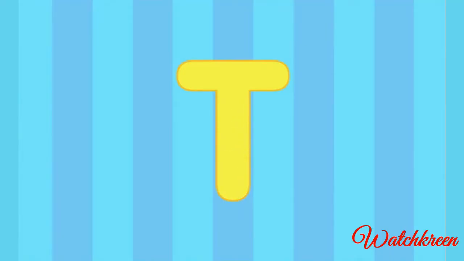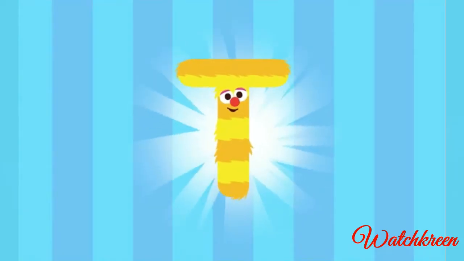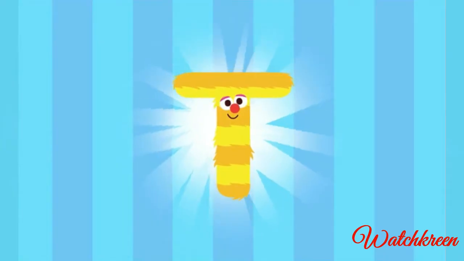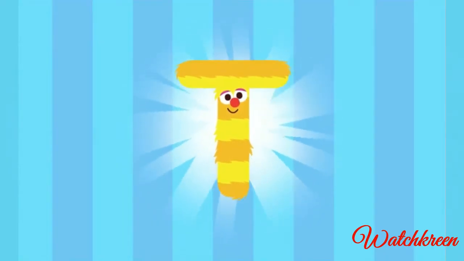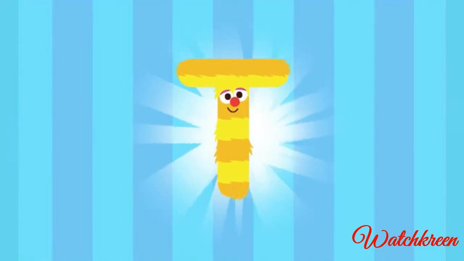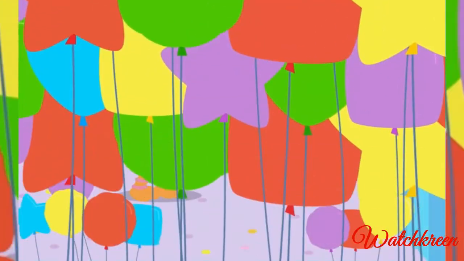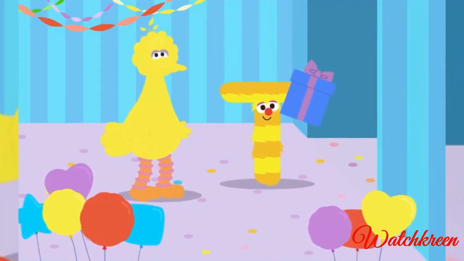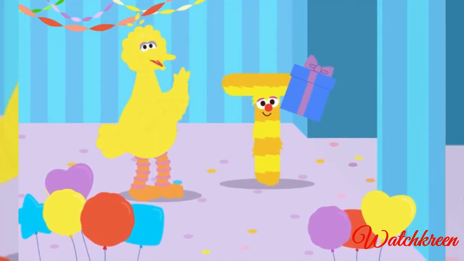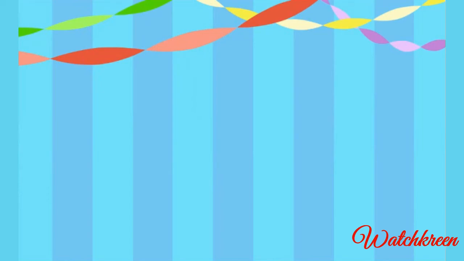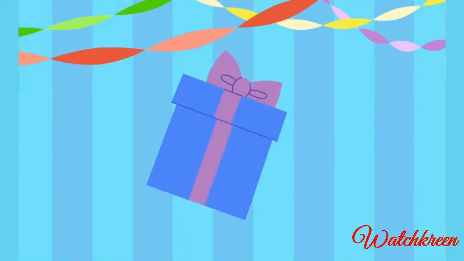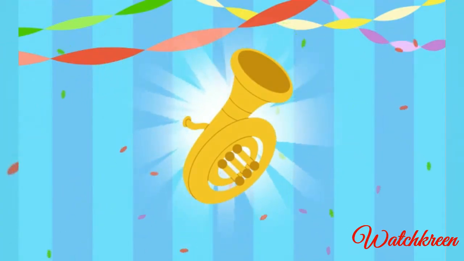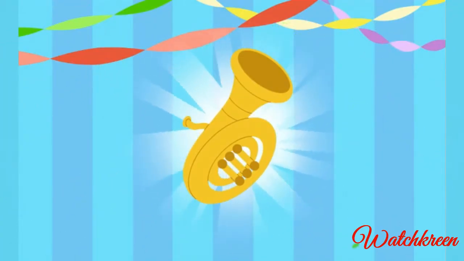Hey, look, Bird. It's the letter T. Excuse me, letter T. Would you like to come to a dance party? Terrific. Time to two-step. Hey, Bird, it looks like they brought a gift. Oh, a gift! Click the gift to open it. Look, it's a tuba. Oh, boy, does anyone know how to play?